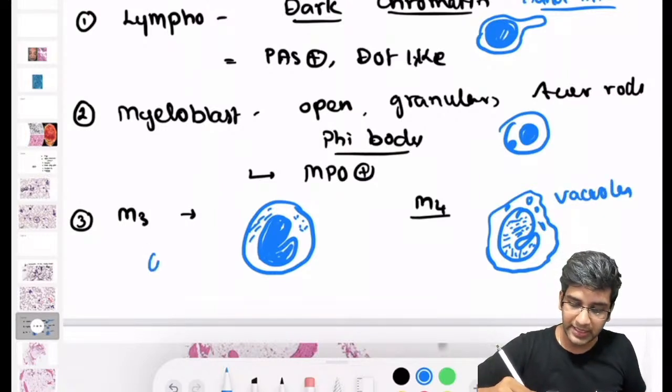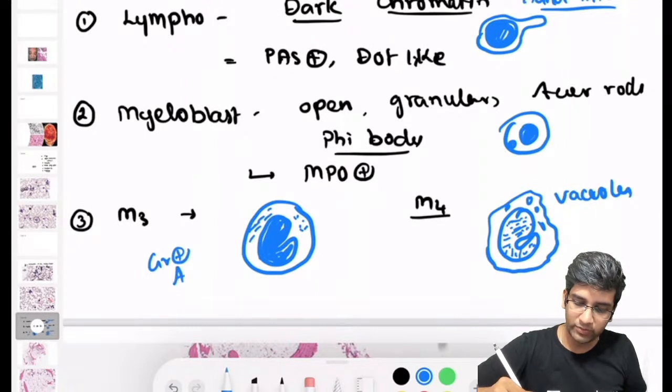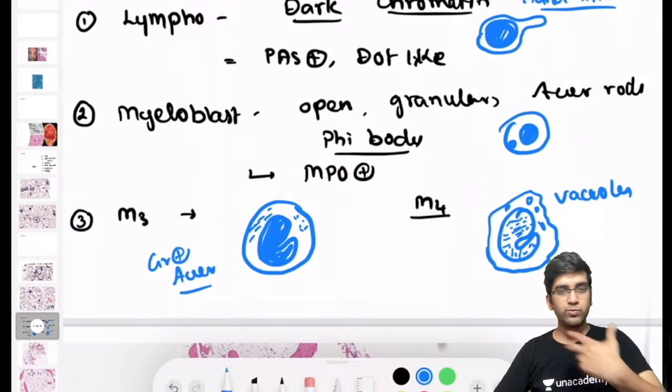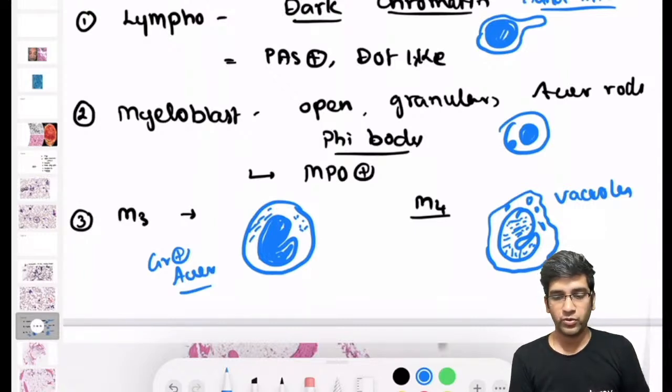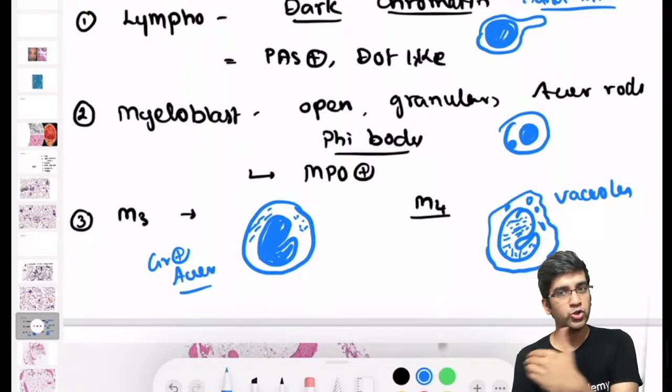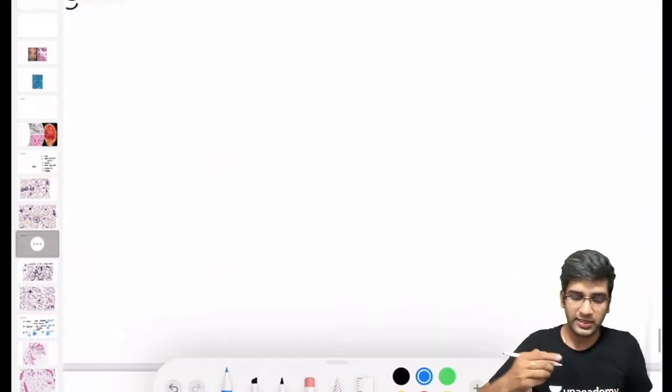Vacuoles, here I'll have granules positive and I'll have Auer rods positive. Fine. These both are the difference between an AML M3 and an M4. Fine. This is for M3, M4. M5 also will have more of monoblast, will not have a myeloblast, right? Quick look at M6 and M7.